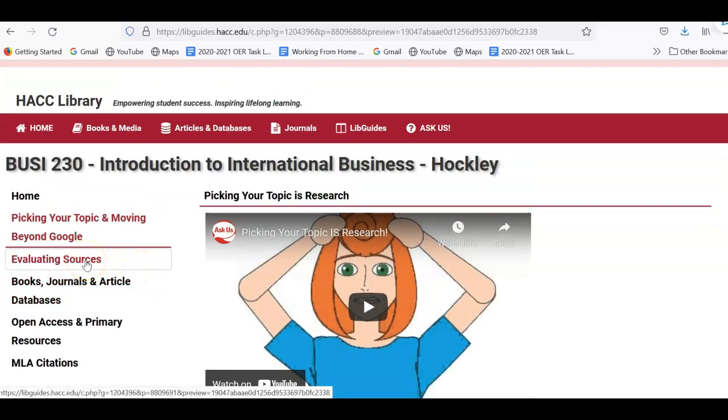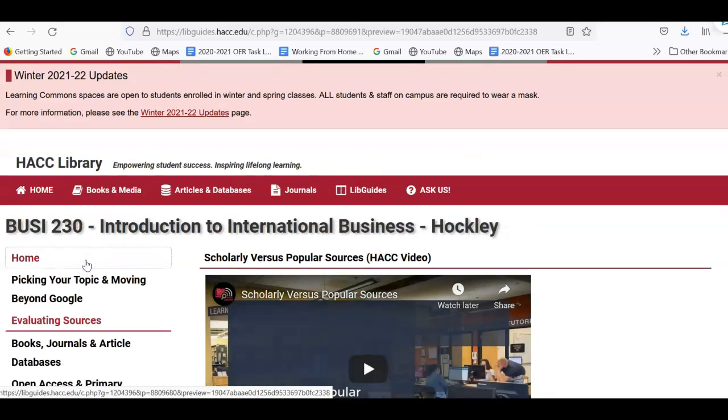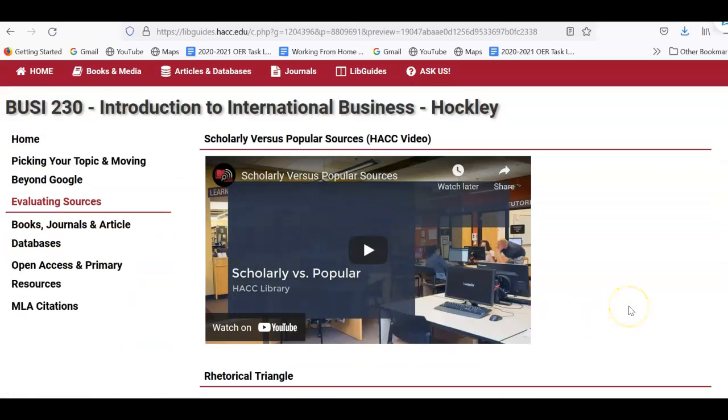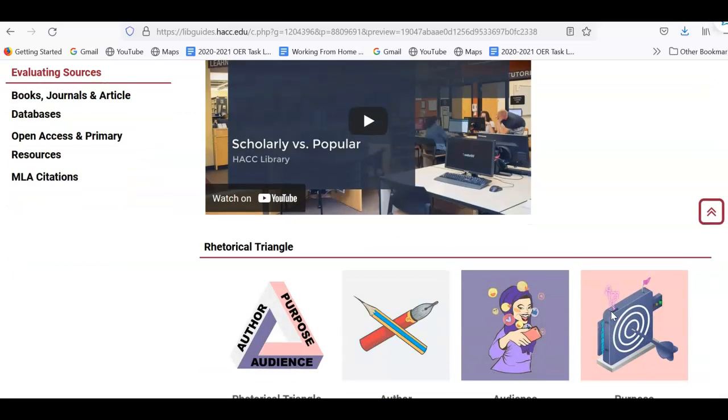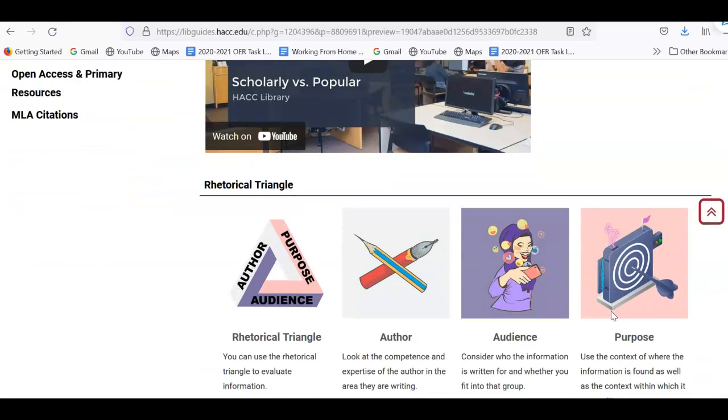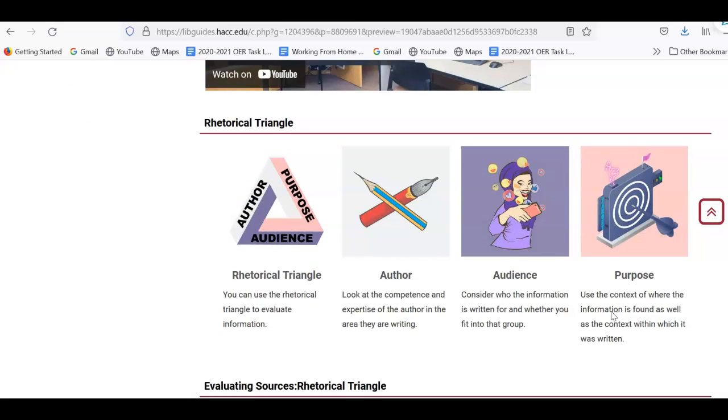The next tab is evaluating sources. Some of you mentioned concern with being able to find peer-reviewed sources, being able to find reliable and credible sources. And this scholarly versus popular video talks to you about scholarly sources as well as reliable sources and how to evaluate them. If you want to go a little further, they talk about the rhetorical triangle in that video. So there's further information about that you can view below here.